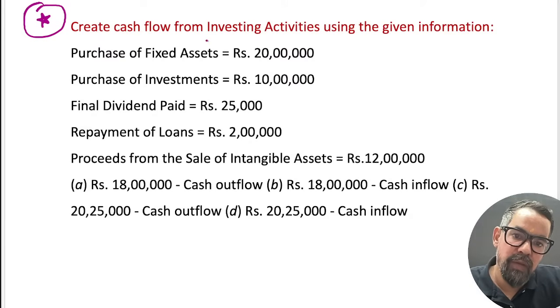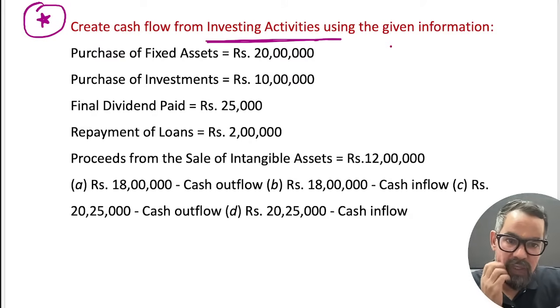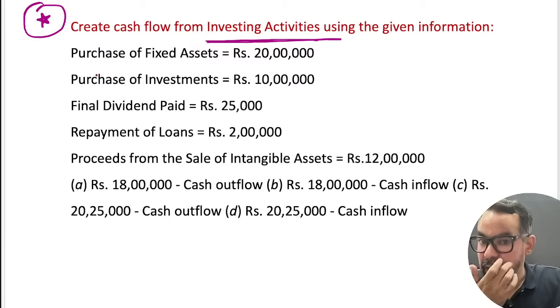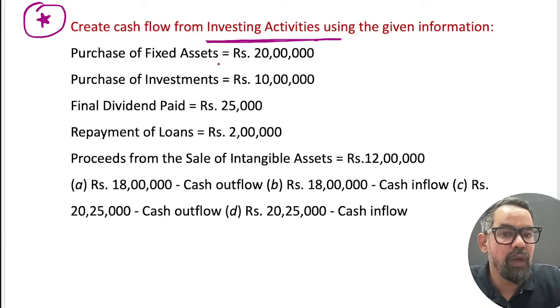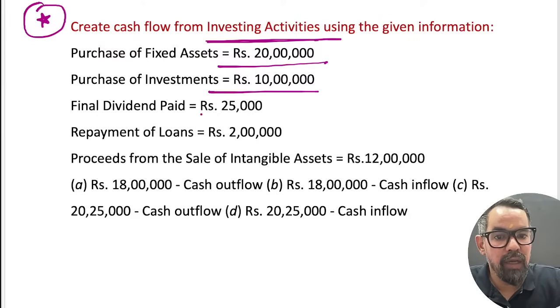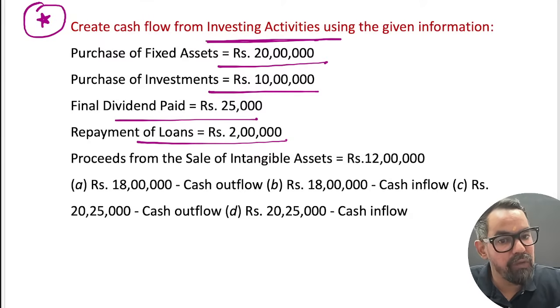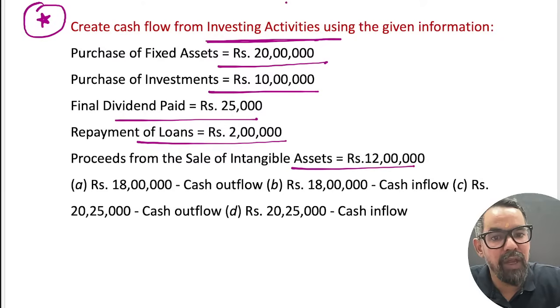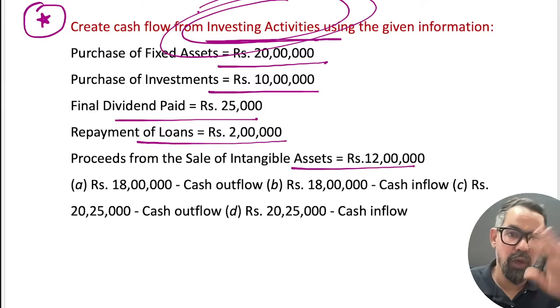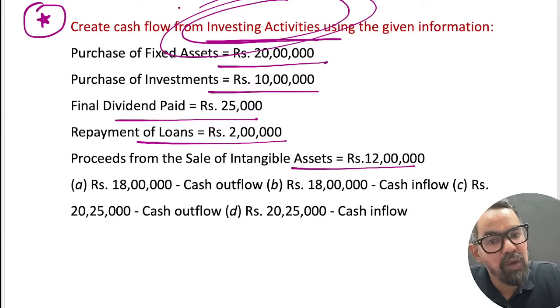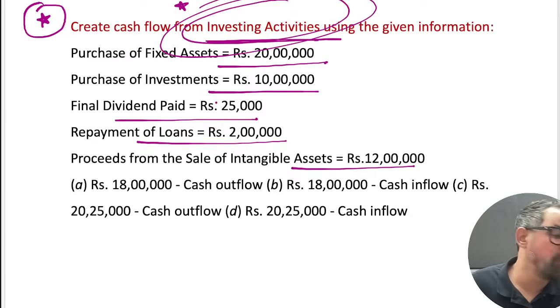So, cash flow from investing activities using the given information. The purchase of fixed asset is 20 lakh, investment 10 lakh. Dividend paid 25,000, repayment of loan, and proceeds from sale of intangible asset. You have to calculate investing activities. It is not overall, it is only about investing activities. And what will be your correct answer?